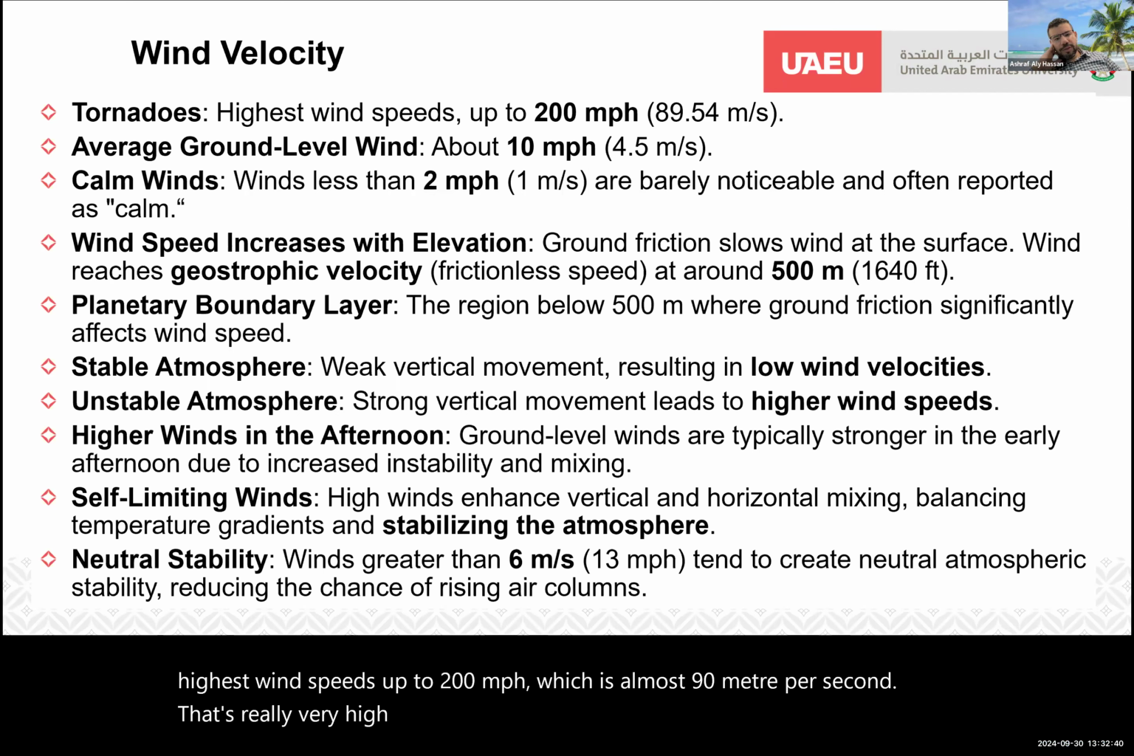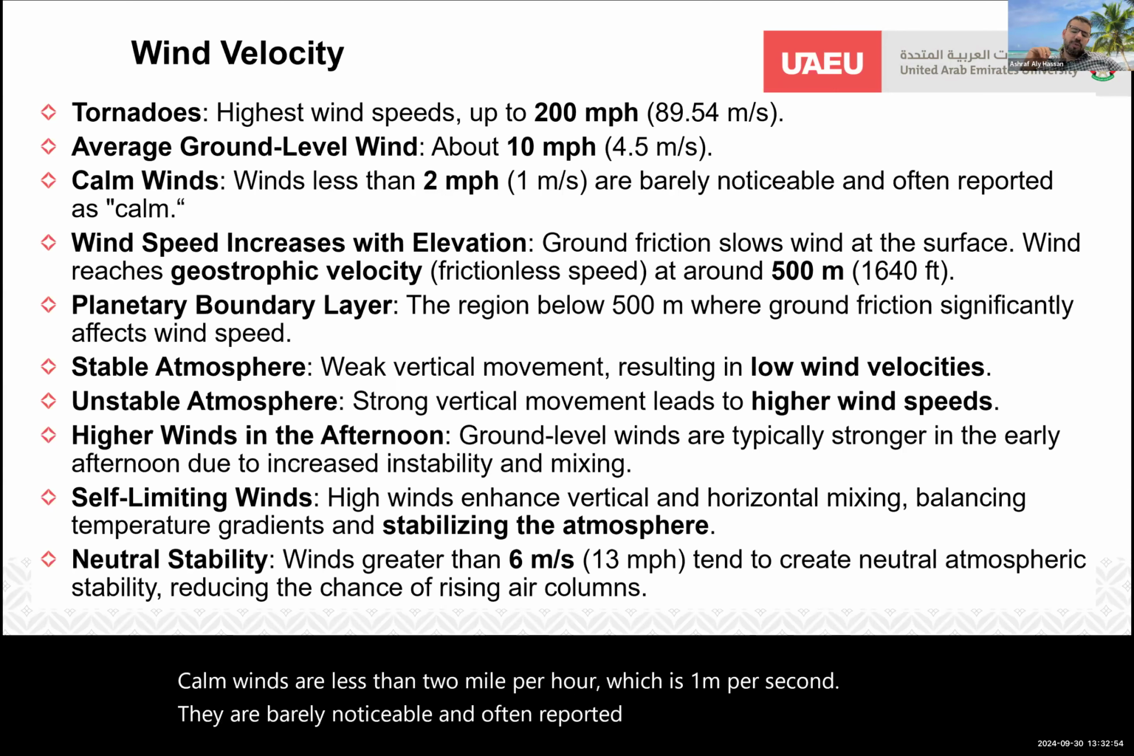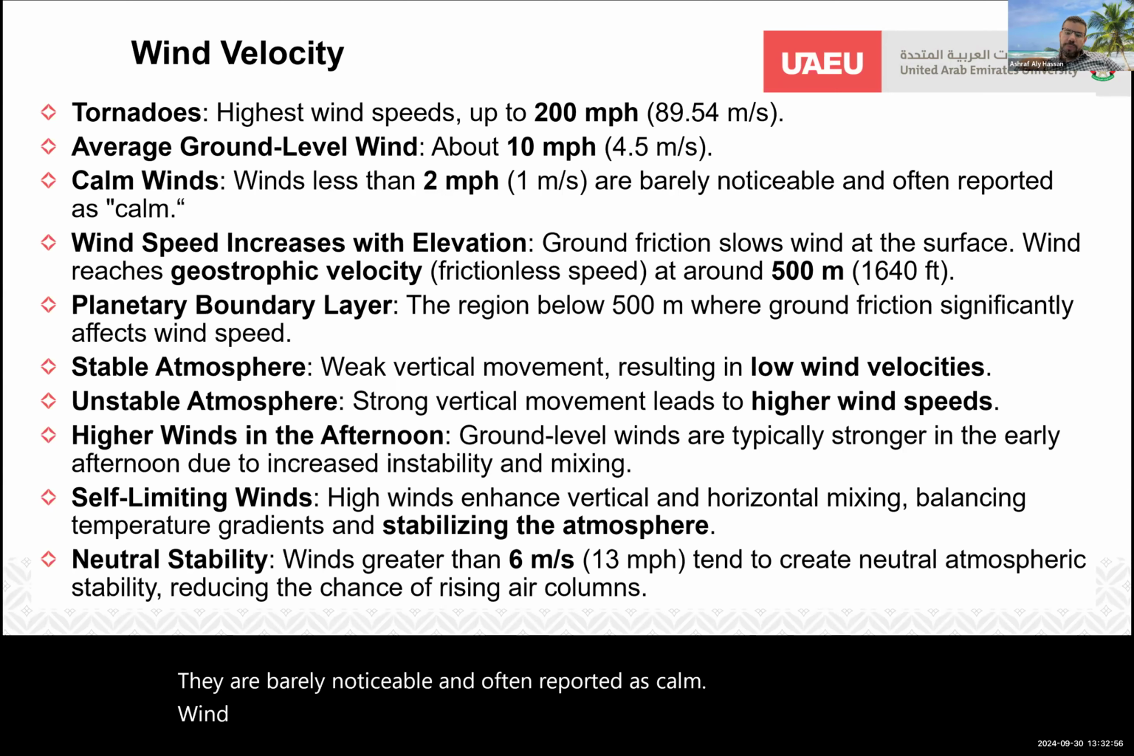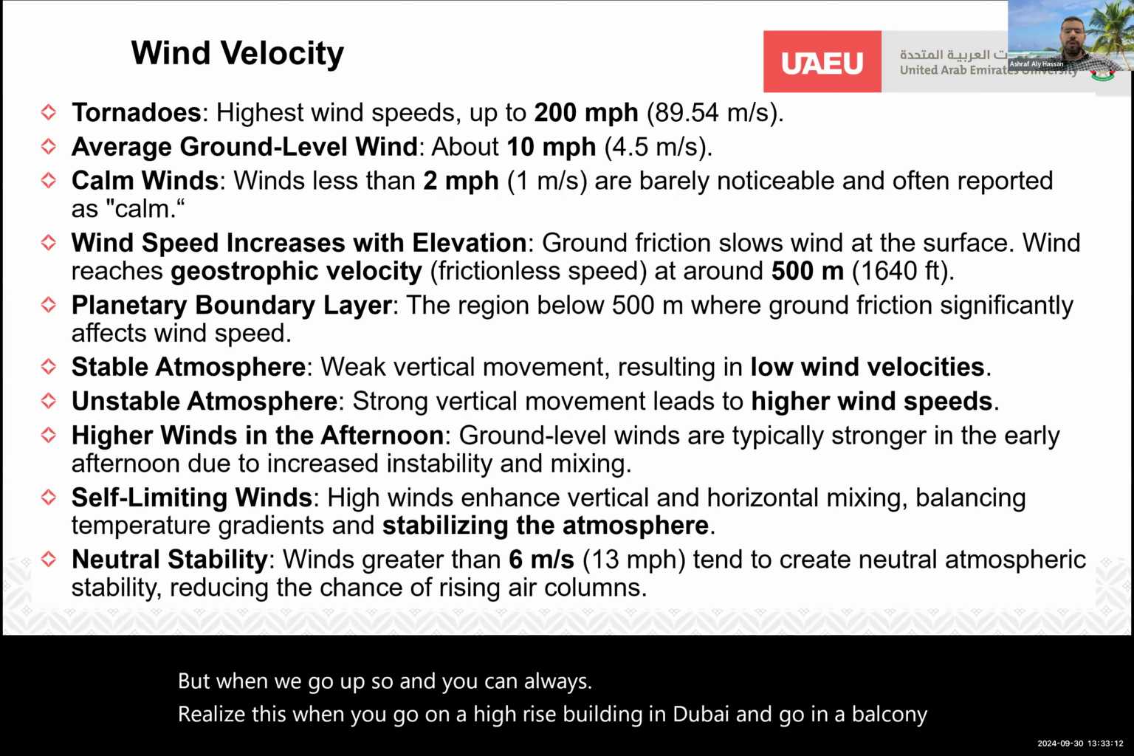Average ground level winds are about 10 miles per hour, which is 4.5 meters per second. Calm winds are less than 2 miles per hour, which is 1 meter per second. They are barely noticeable and often reported as calm. Wind speed increases with elevation, because ground friction slows wind at the surface. You can always realize this when you go on a high rise building in Dubai and go onto a balcony: the higher you go, the more wind you have.